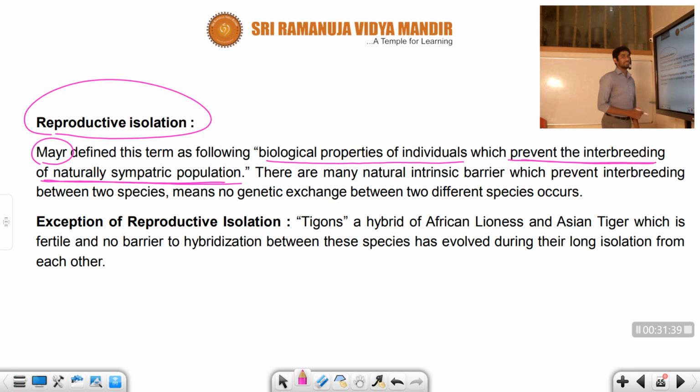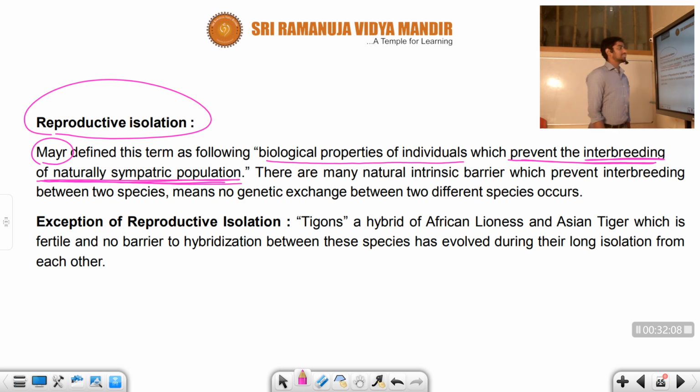Interbreeding condition means there is no fertilization, and proper individual species formation has not occurred here. So it prevents the interbreeding. Interbreeding means the organisms involve the copulation process and the fertilization process, which could be prevented naturally in a sympatric population.